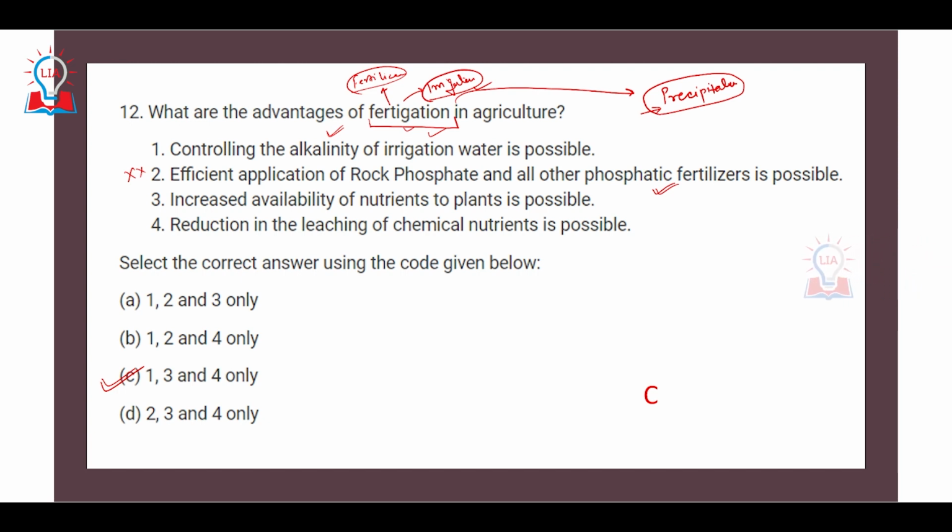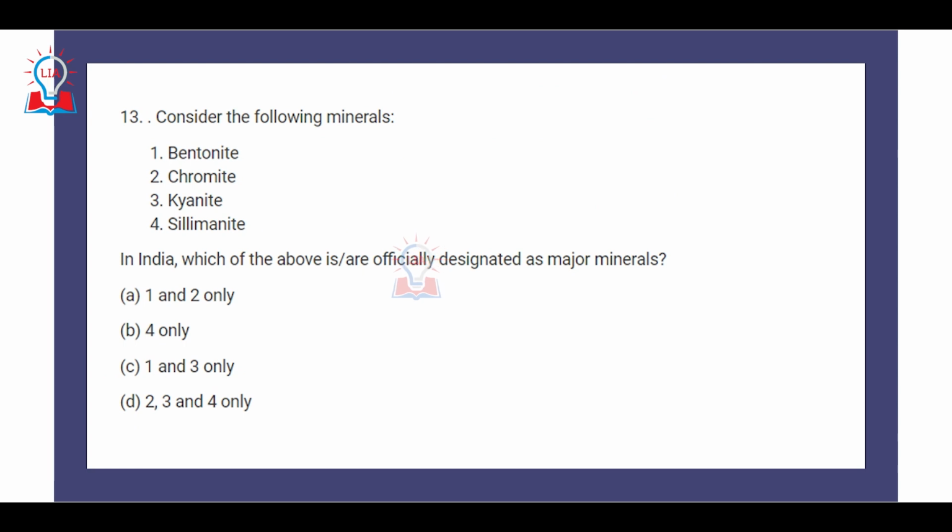Apart from that, all the other three are correct. The alkalinity of irrigation water can be controlled, obviously, because you're adding fertilizers in that. Increased availability of nutrients to plant is possible because you are directly applying fertilizer to the roots of each of the plants along with the water. And reduction in the leaching of chemical nutrients is also possible because you are making available the fertilizers to each of the crops in a very limited, controlled manner, and as per their requirement. So correct option is C, 1, 3 and 4.